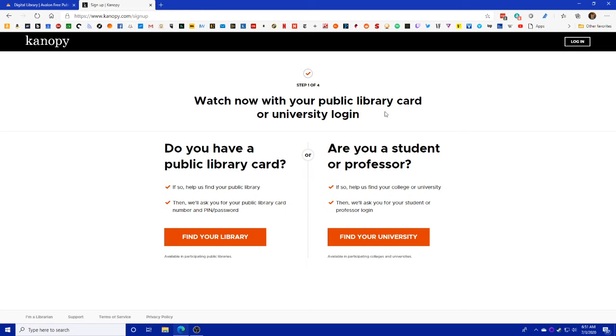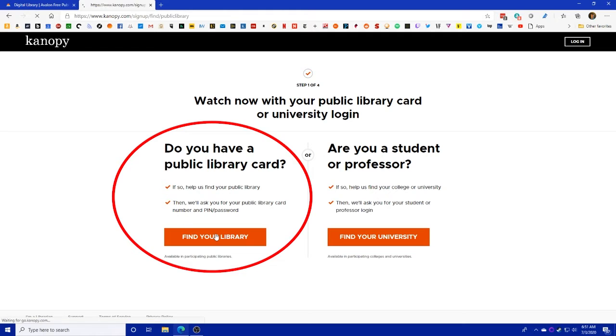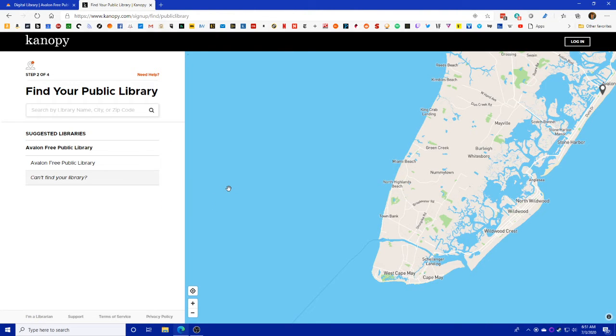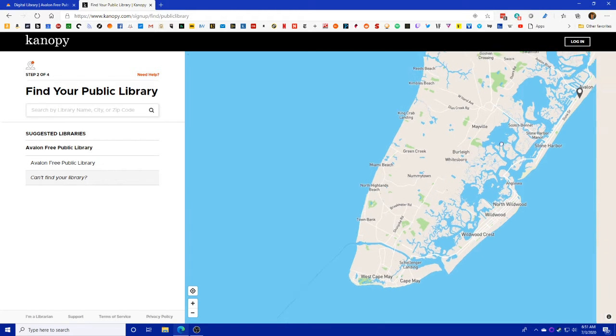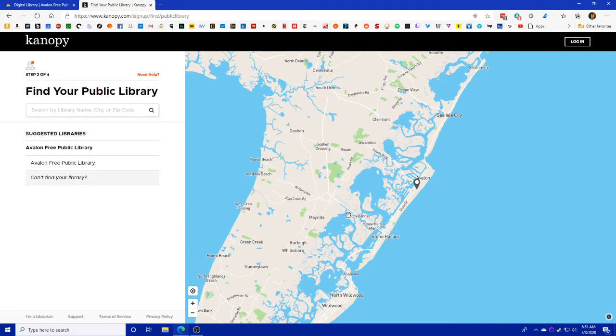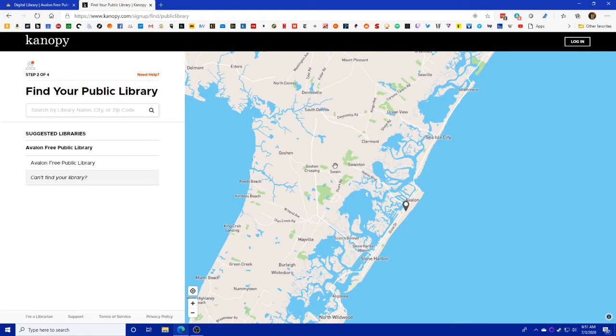and that's going to go ahead and give you this screen here where you can say, do you have a public library card? Click Find Your Library. And you can see, since location services are enabled, it is suggesting the Avalon Free Public Library, as that is the closest one to my house, and probably to yours if you are in Avalon, that offers access to this service. If you are currently somewhere else, it will show you things closer to where you live, but you can just search for us, Avalon Free Public Library, in the search box up here.